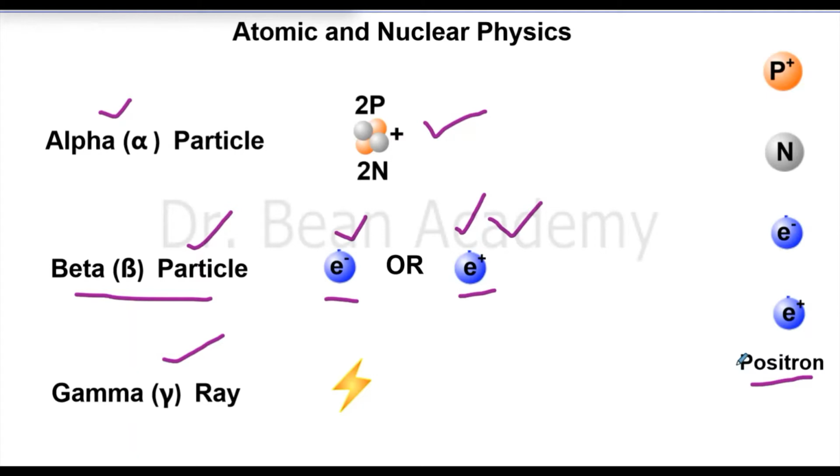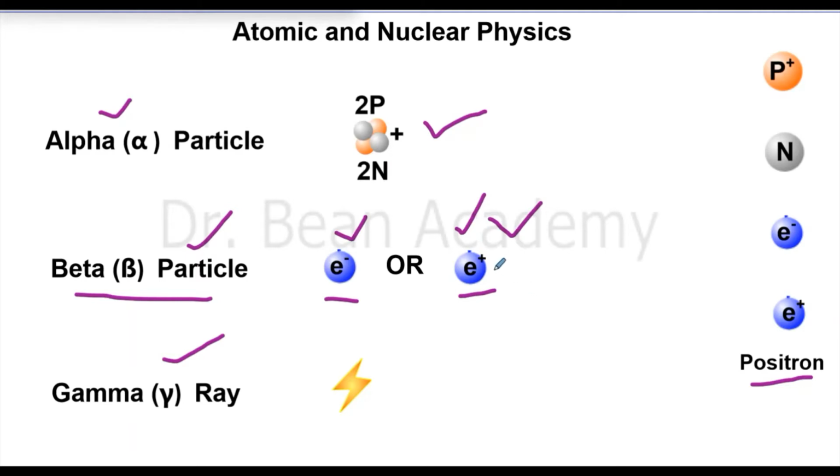A positron is actually an electron. It has everything like an electron, but its charge is positive. Its charge is equal to the charge of a simple electron, but it is positive. An electron has a negative charge, and everything else is the same.